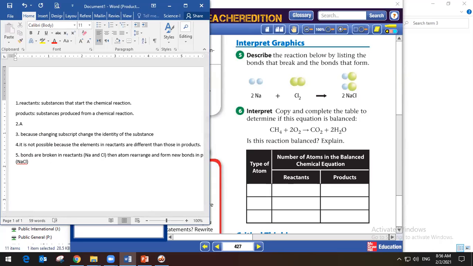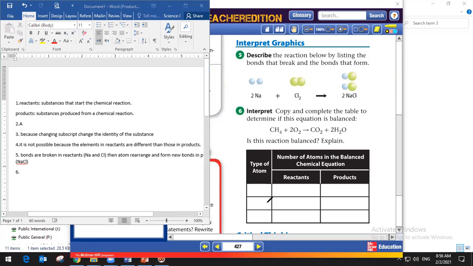Question number 6. He said to copy and complete the table. So we need to try to complete that table together, guys. He said to state if this reaction is balanced or not, and explain your answer. So let's try to fill the table. Types of atom. What type of atoms do we have here, guys?